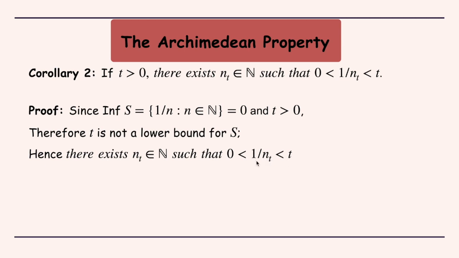We can always find an element of this set S which is less than t. That's possible because t is not a lower bound for this set S. So that proves our corollary, which is giving us the same statement that there has to be a natural number nt such that 0 is less than 1 by nt less than t.